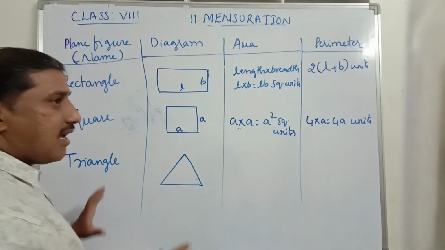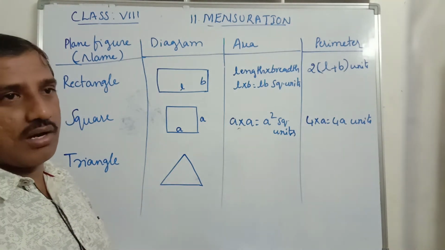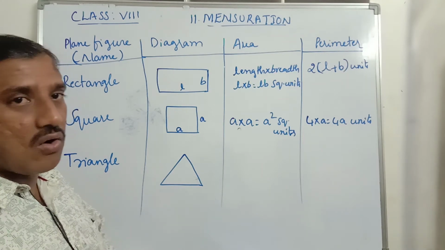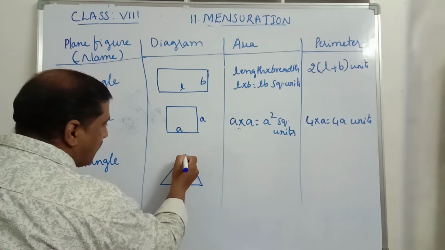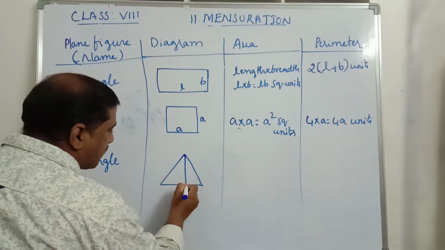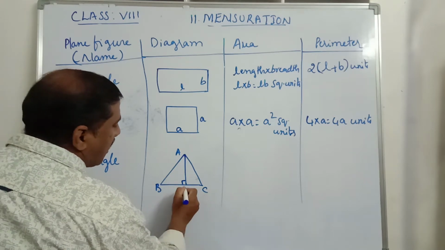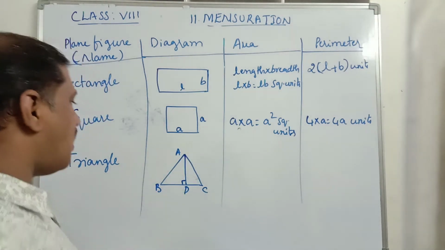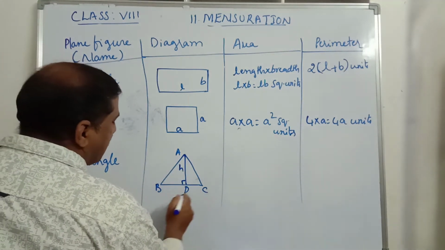Which is the base? The side of the triangle to which an altitude is drawn. Now what is an altitude? An altitude is the perpendicular drawn from one vertex to its opposite side. Let the triangle be ABC, with D on BC. AD is the altitude, that is the height H.